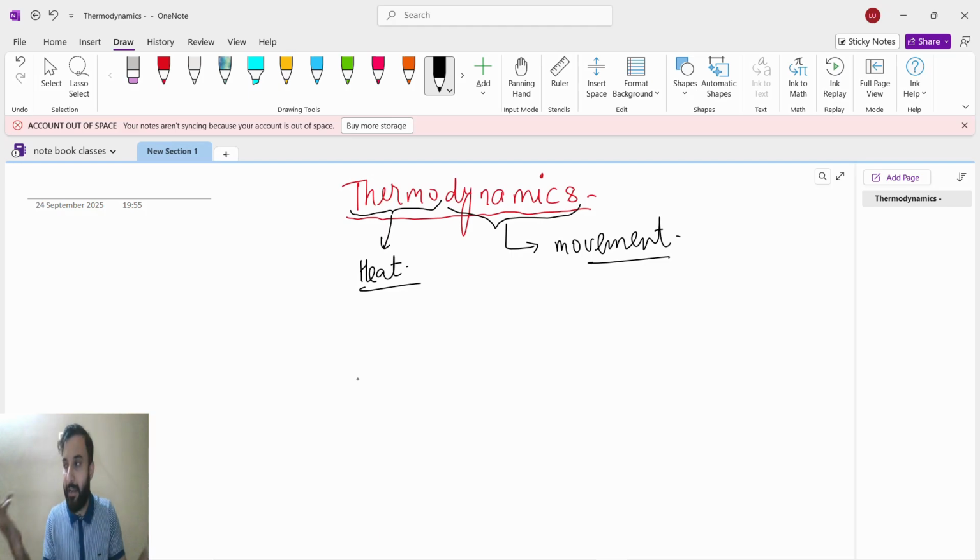In life we care about the surroundings, but here thermodynamics is a branch of science which deals with how energy flows and changes within a system. We have already studied two things, system and surrounding.